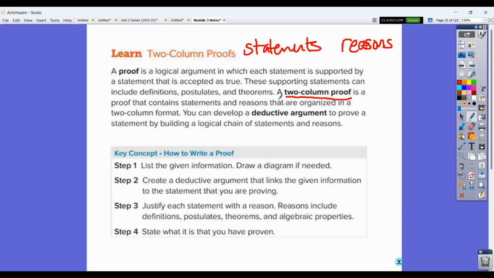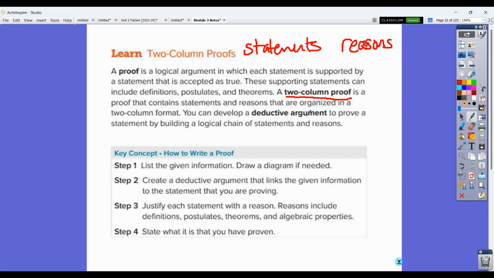We're going to talk about two-column proof, paragraph proof, and flow proof. And all of those are viable options. It's just good to know that you have different options. I have a lot of students that like two-column proof. I have some students that like the flow proofs. Most people don't usually go to paragraph proof if they don't have to.